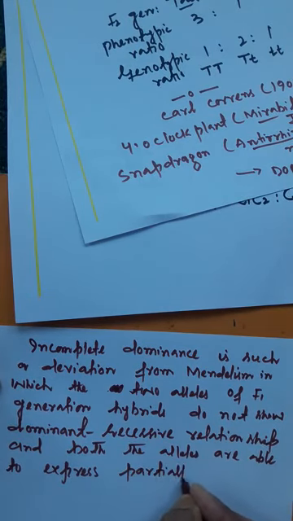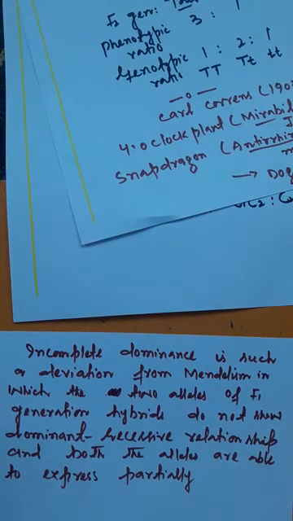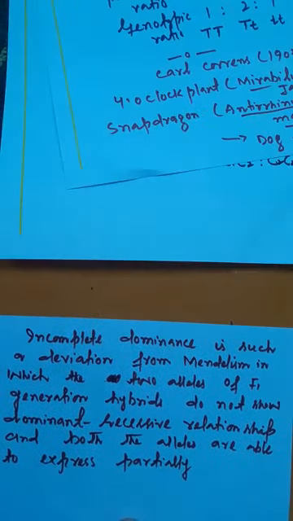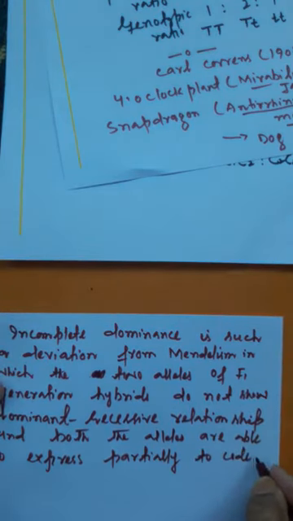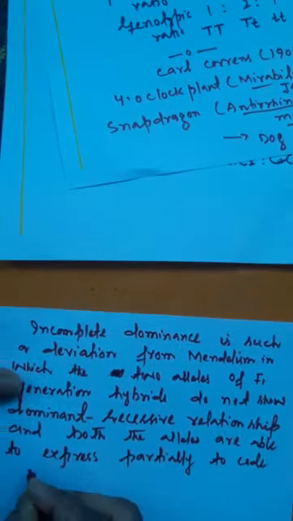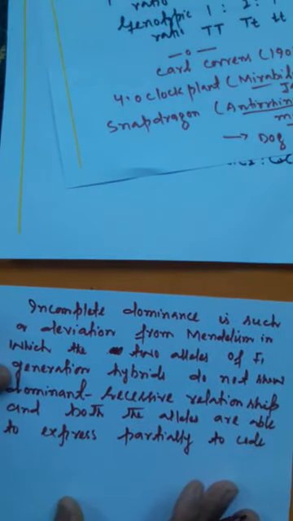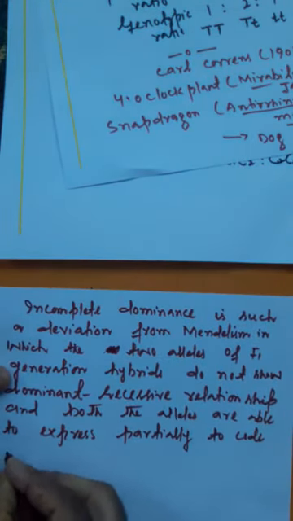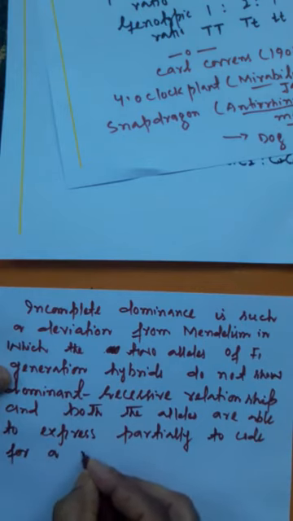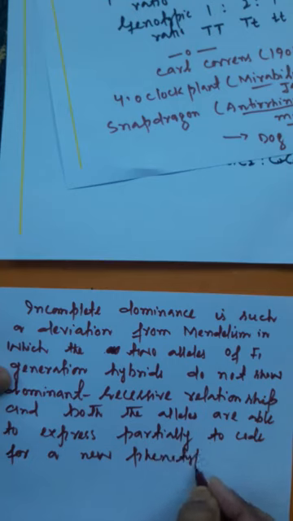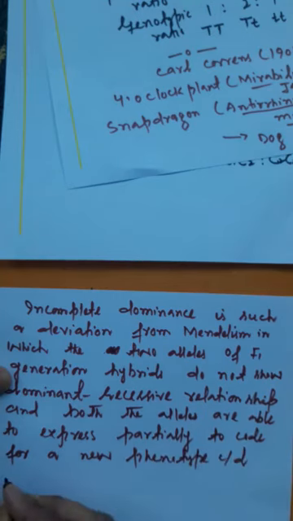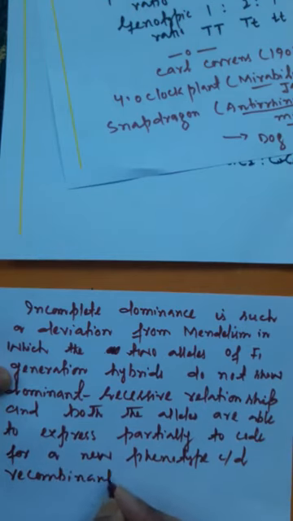Here both the alleles are expressing, there is half an expression, so they express partially to code for a new phenotype called recombinant phenotype that's always intermediate.